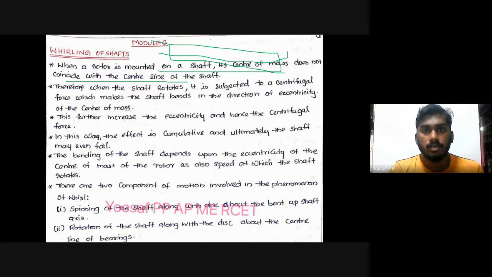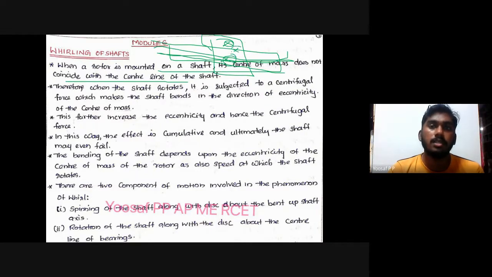But if you attach a rotor or a motor to this shaft, the center of mass may not coincide with the geometrical axis of the shaft. So this line will be the axis of the shaft, and the rotor has a center of gravity or center of mass at another point. The equivalent center of mass will be in between those centers of mass.